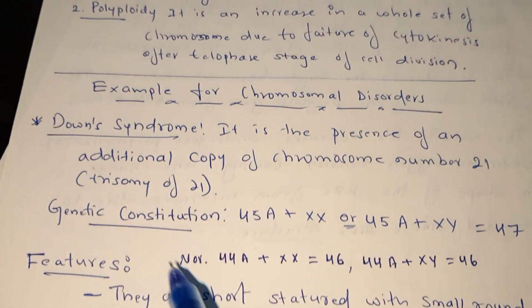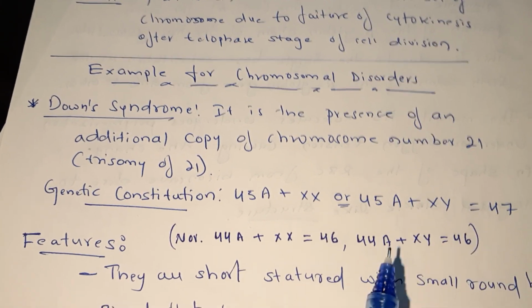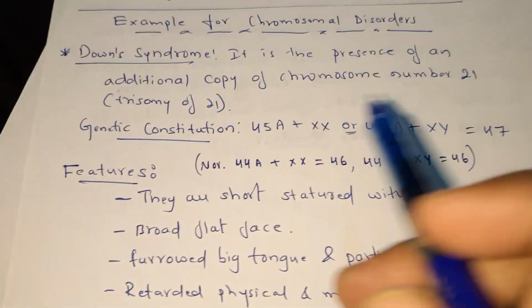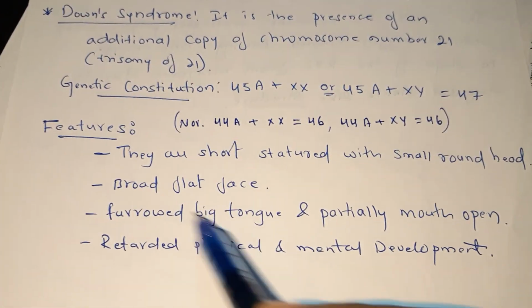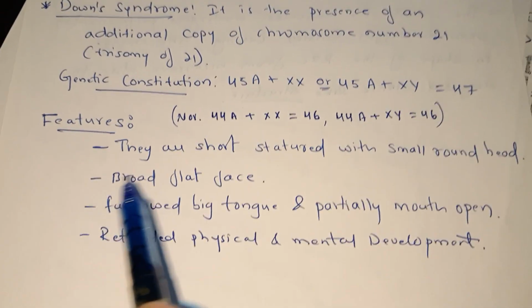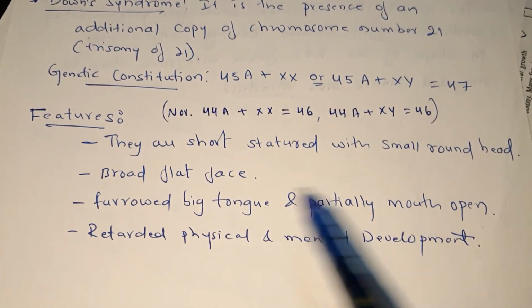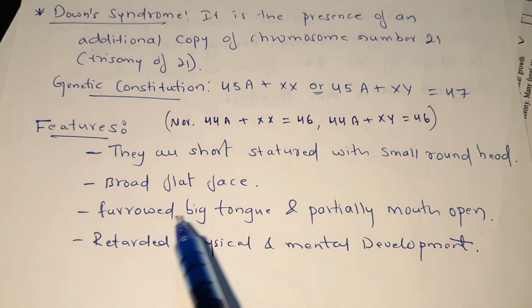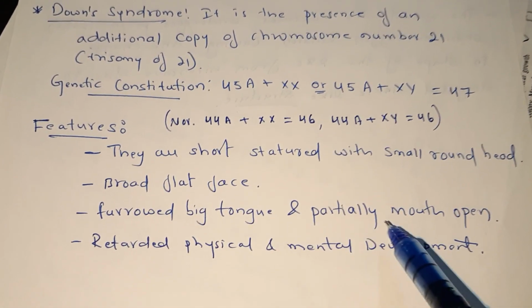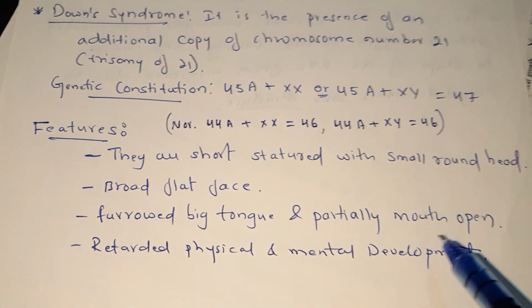This is just the normal one, don't write it in the exam. I have written the normal equation here. Now suppose a person is born with this type of genetic constitution, what are the features? They are short, with a small rounded head, broad flat face, furrowed big tongue and partially open mouth, retarded physical and mental development.